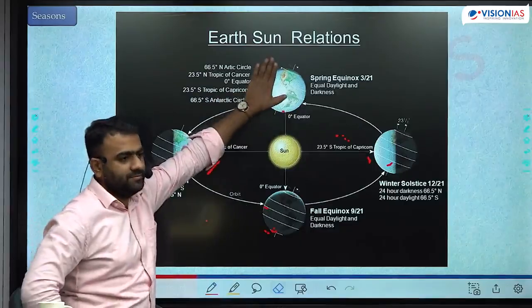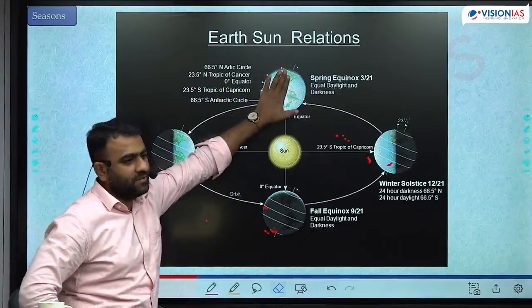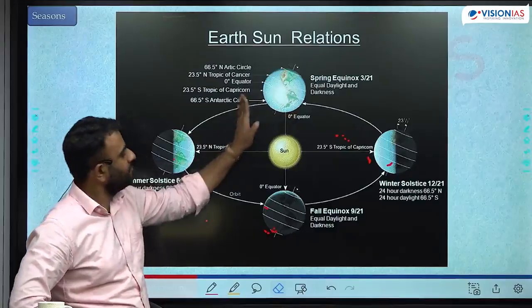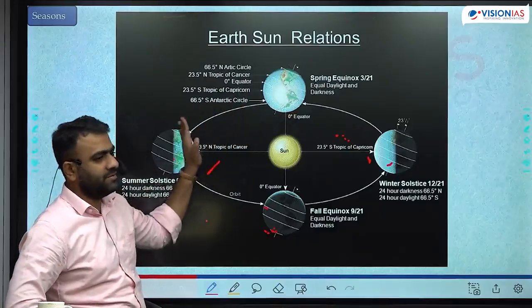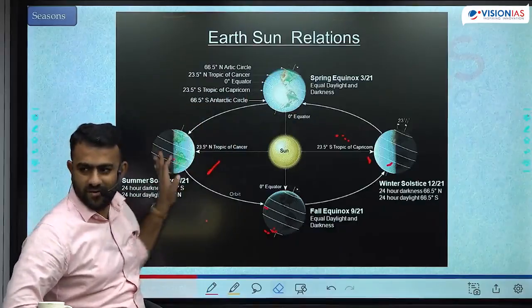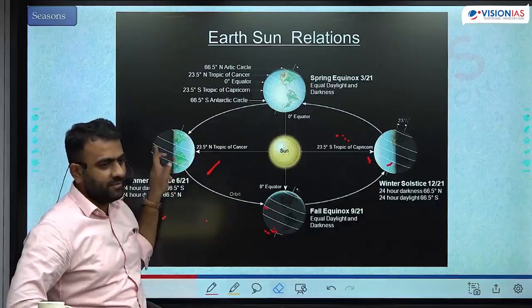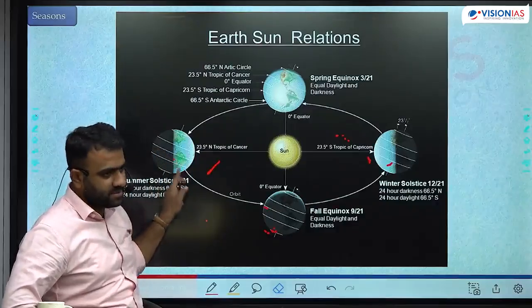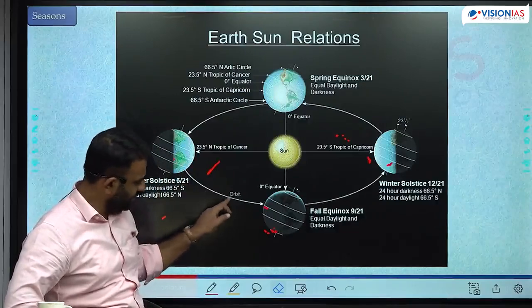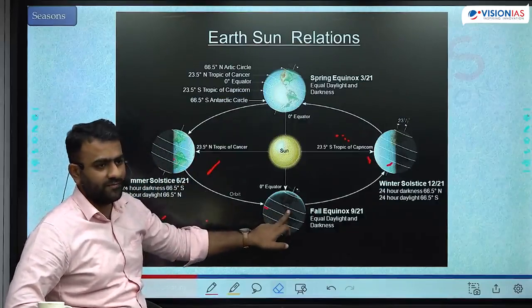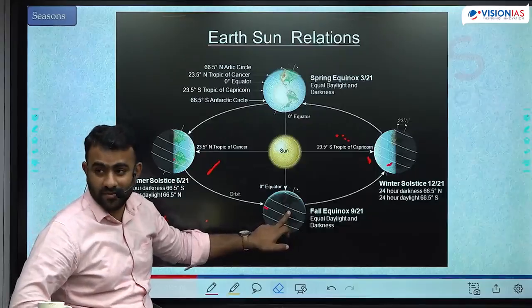Let's see London. Okay, length of the day 12 hours, 13 hours, 14 hours, 15 hours, 16 hours, 17 hours, 18 hours. Let's say maximum length of the day is 18 hours. From 12 hours it becomes 18 hours here. 18 hours starts to decrease. 17, 16, 15, 14, 13, 12 hours back. It starts to decrease at the same rate.